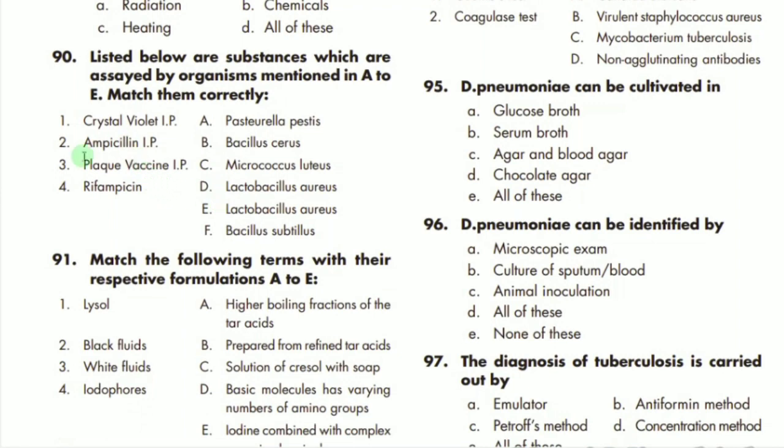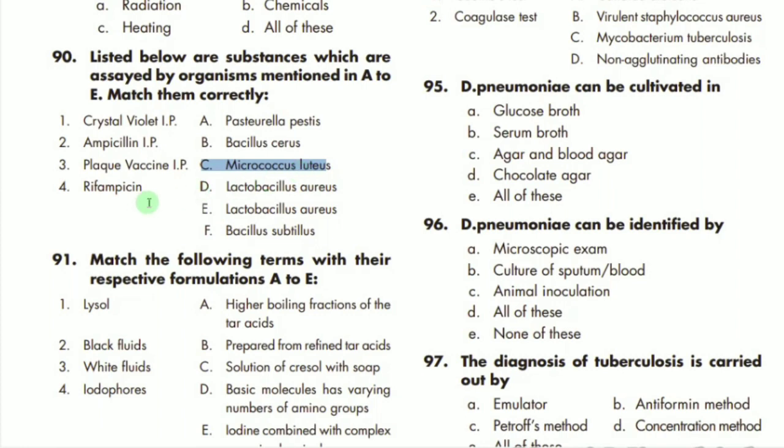The first is crystal violet. Crystal violet is best for Staphylococcus aureus. So D is the correct option for 1. For 2, ampicillin, it is mostly used for Micrococcus luteus.